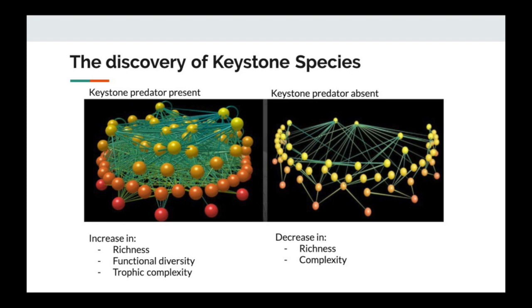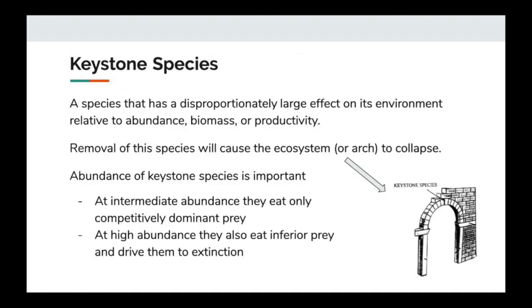The predator removed in this experiment, sea stars, were discovered to be keystone species of the ecosystem because their presence increased richness, functional diversity, and trophic complexity, and their absence decreased richness and complexity. So what is a keystone species? It is a species that has a disproportionately large effect on its environment relative to its abundance, biomass, or productivity, and the removal of this species will cause the ecosystem, or arch, to collapse.